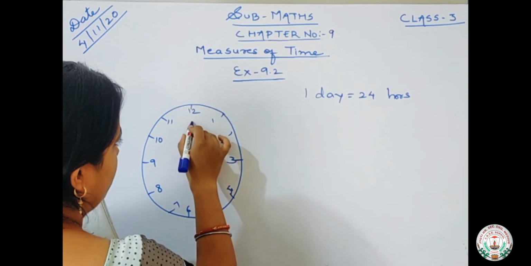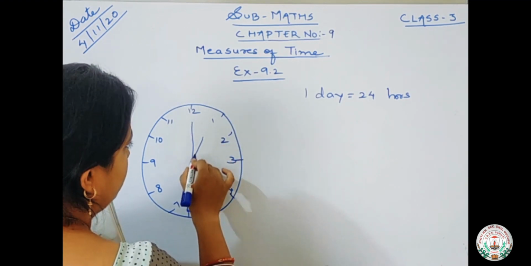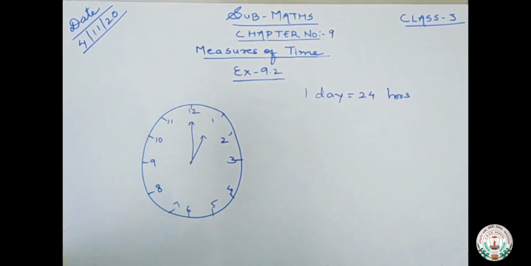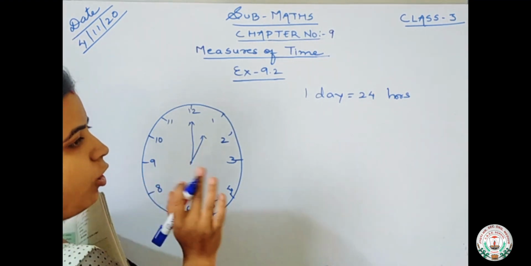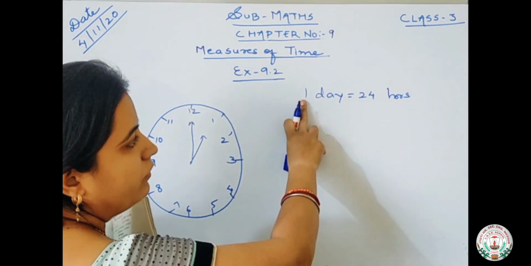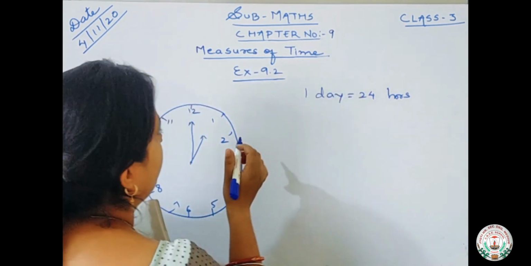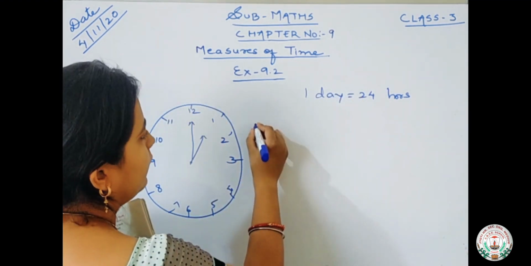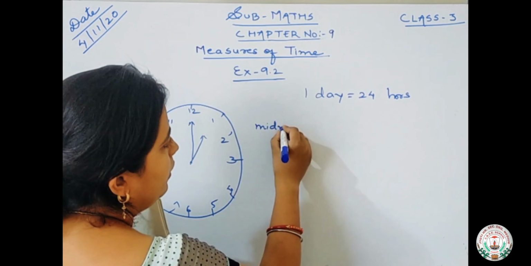This is a clock. These are the two hands. So how many hours are there in one day? One day is equal to 24 hours. Means starting from the midnight.